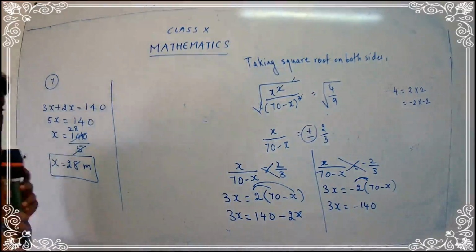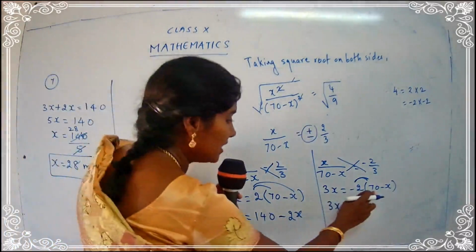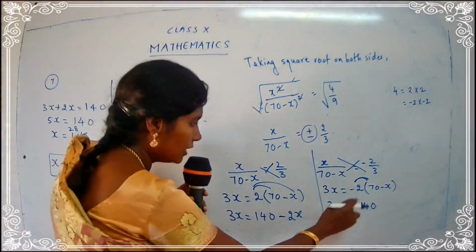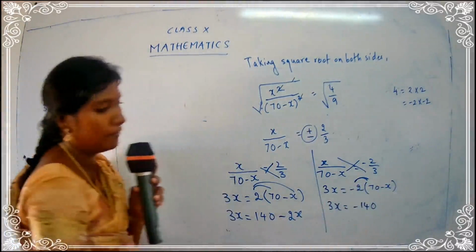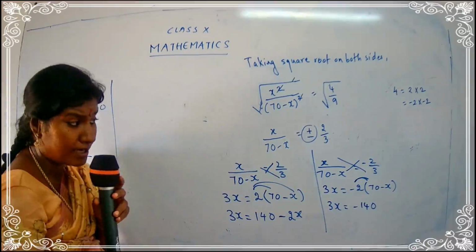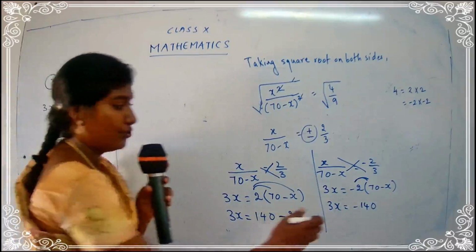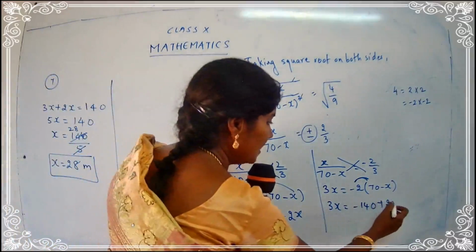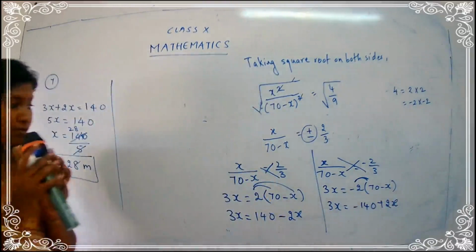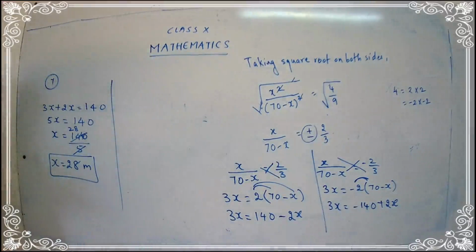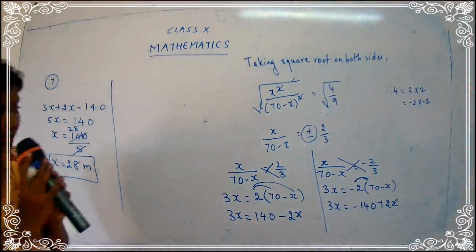So be careful. So minus 2 into 70 gives you minus 140. Minus 2 into minus x. What is minus 2 minus x? Plus 2x. Yes, I get here plus 2x. So 3x is equal to minus 140 plus 2x. Okay, so let's try to bring all the like terms together, 3x and 2x.